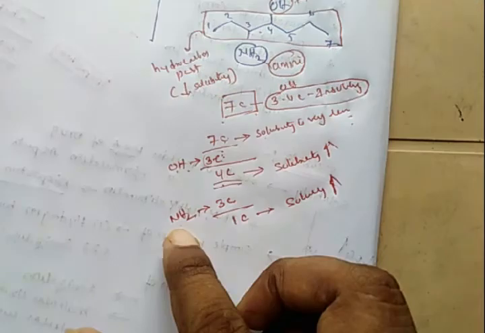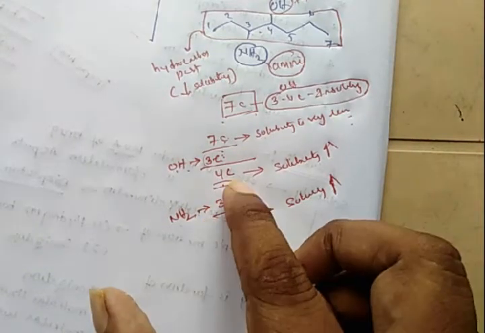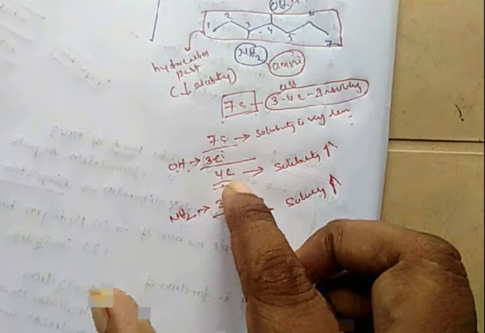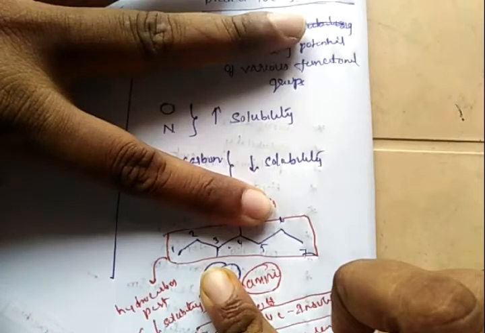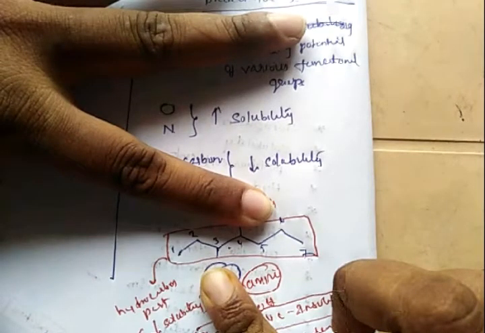Again, along with the OH group, you introduce an NH2 group. The NH2 group can also compensate 3 carbon atoms' insolubility. So the carbon responsible for insolubility is 1 carbon, as the solubility increases. Before introduction of the OH and NH2 groups, the insolubility is due to 7 carbon atoms: 1, 2, 3, 4, these 7 carbons. So this compound is 100% insoluble.